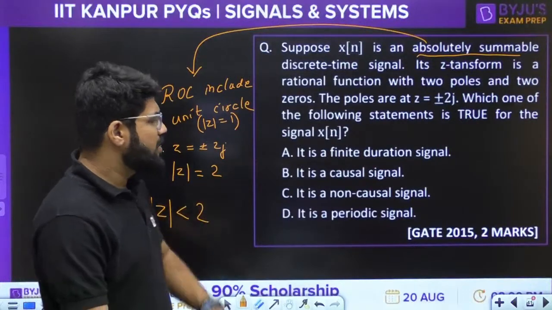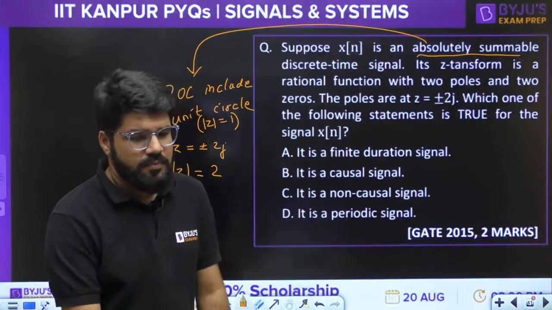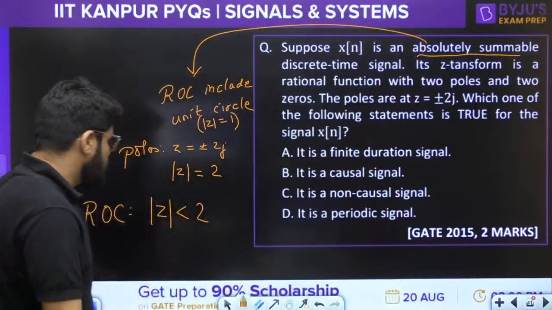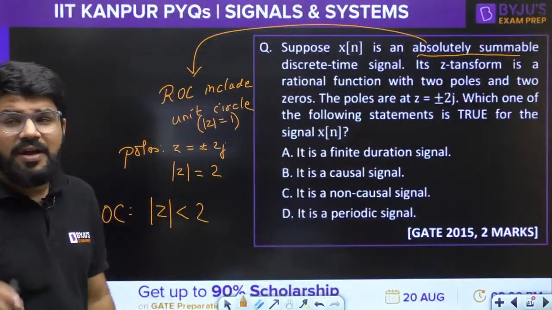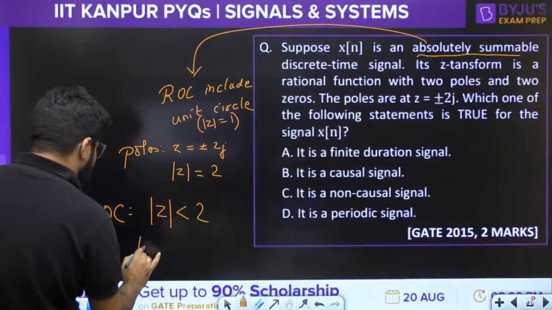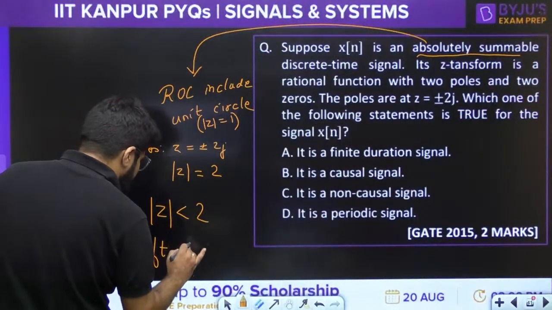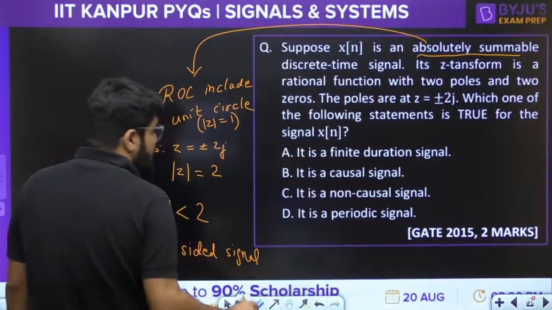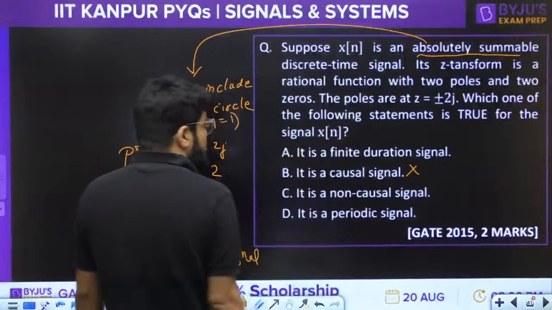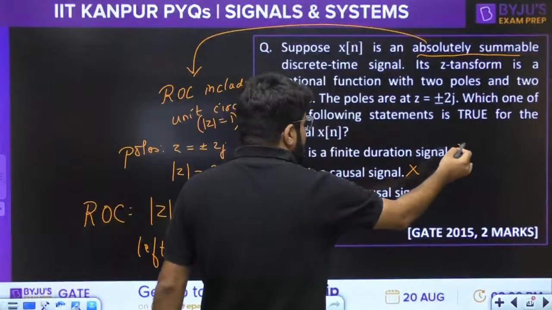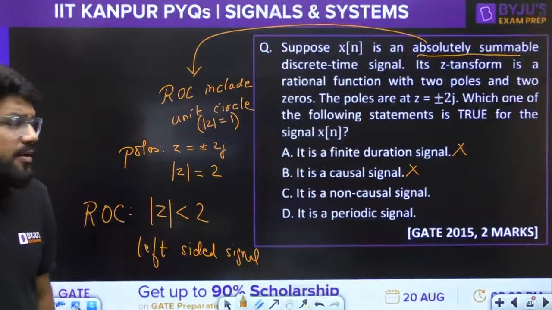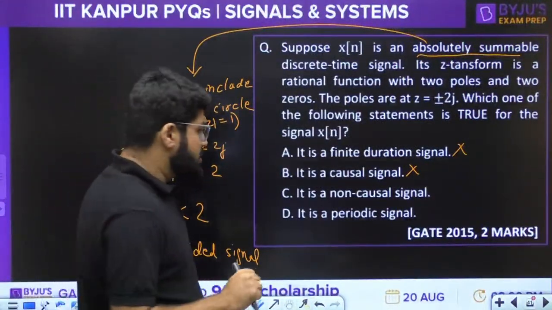It cannot be causal, because mod z less than 2 is the interior of a circle, so you will be having a left-sided signal, as I have described. Left-sided is not causal, right? Left-sided does not mean finite duration. Finite duration ROC is again the entire Z plane, or maybe except Z equal to 0 or infinity.